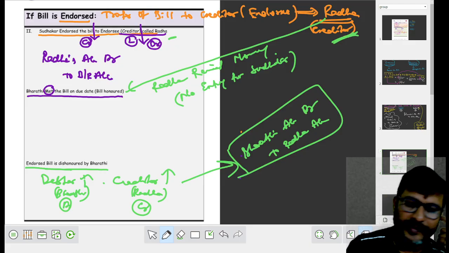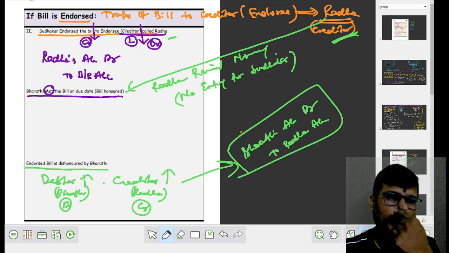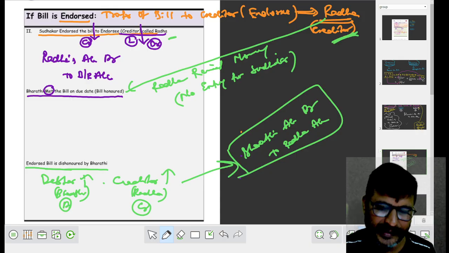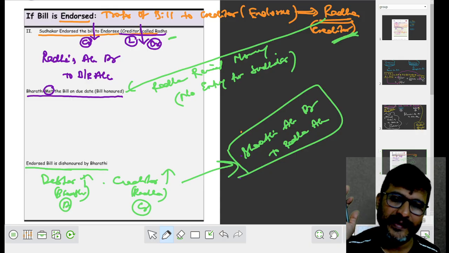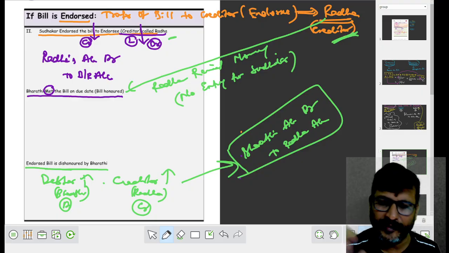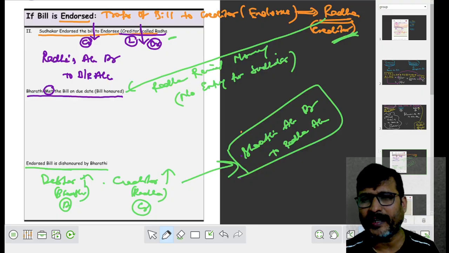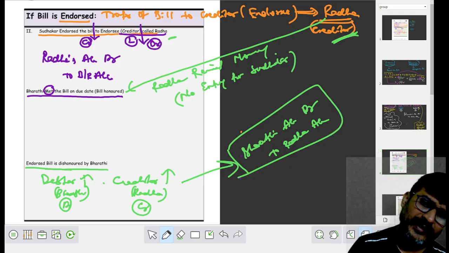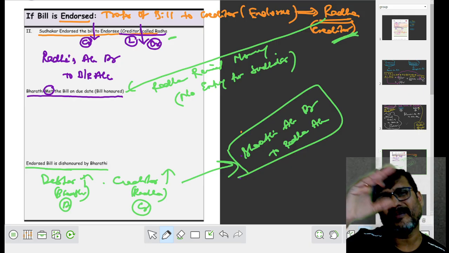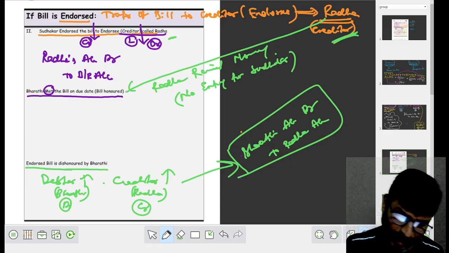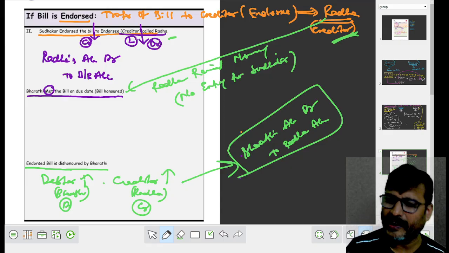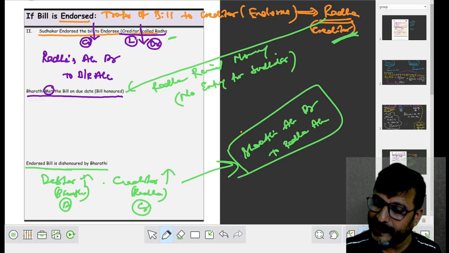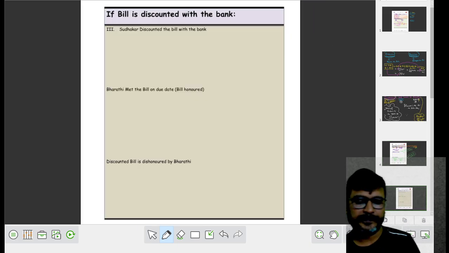Then the journal entry will be Bharati account debit to Radha. Please remember this. This is the second case: endorsed to Bharati. If it is met, no entry for Sudhakar. If it is dishonored, debtor's account debit to Radha's account. Fine. Let us move on to the next concept.